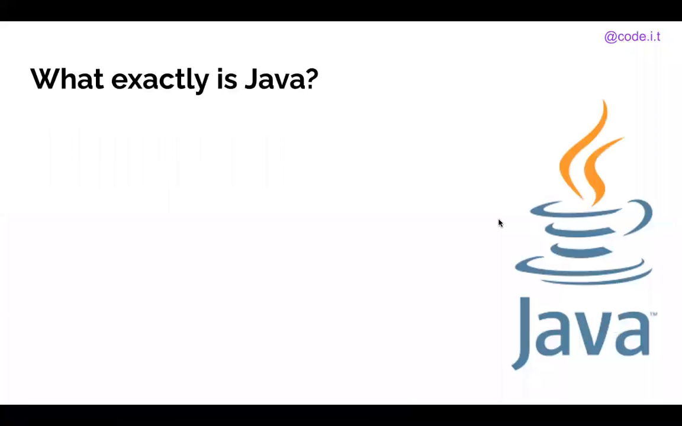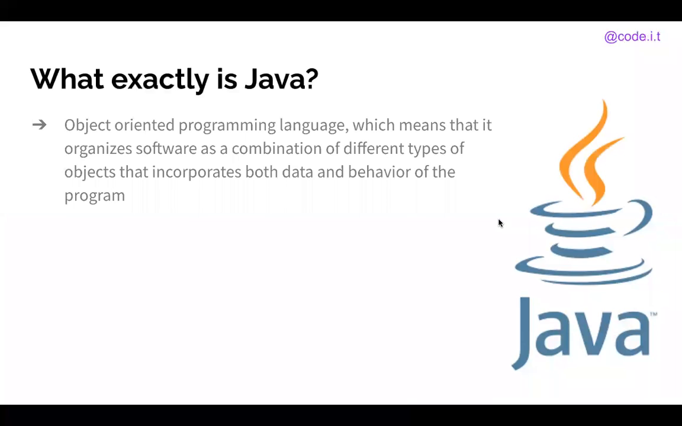So first off, what exactly is Java? Java is an object-oriented programming language. This means that it organizes software as a combination of different types of objects that incorporate both data and behavior of the program. So simply put, that means all the data and code in Java is organized into objects.